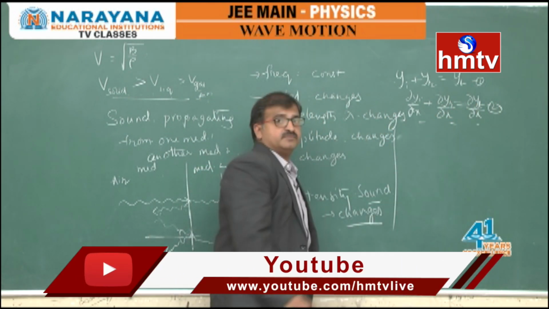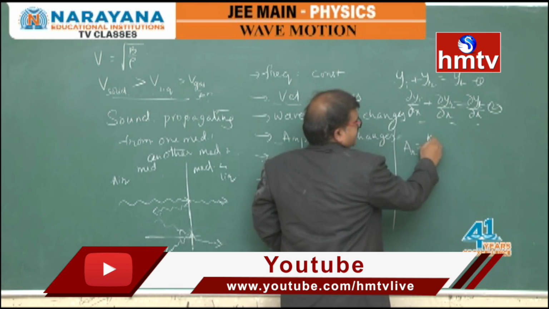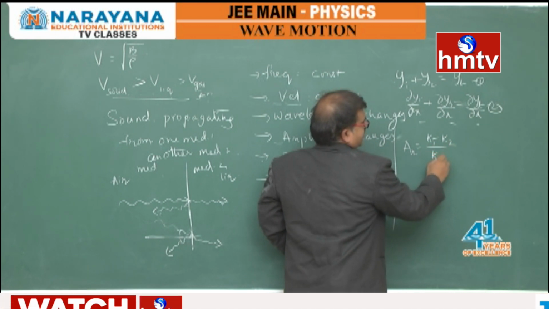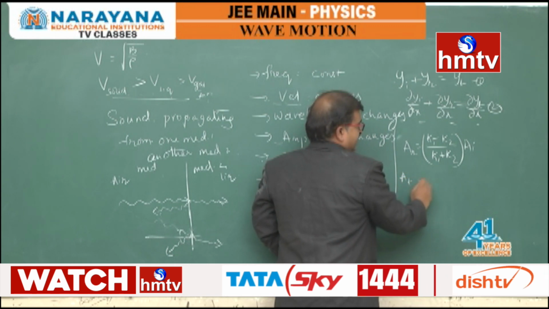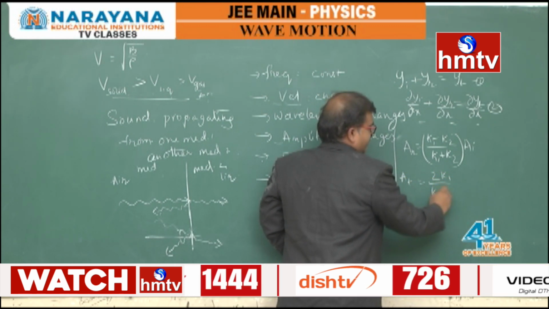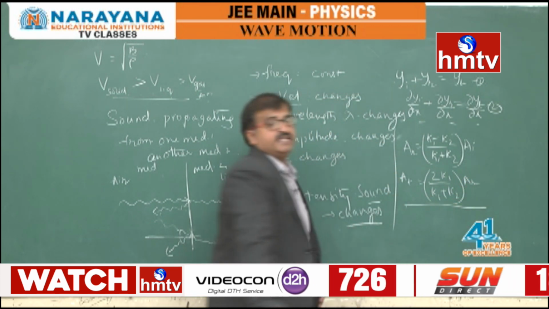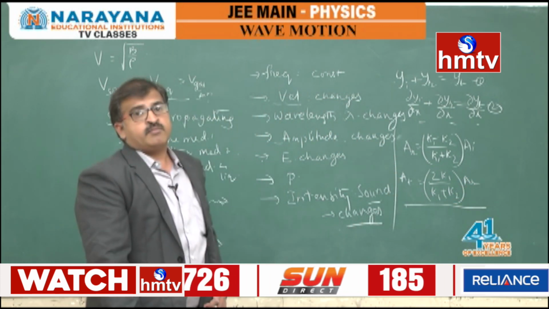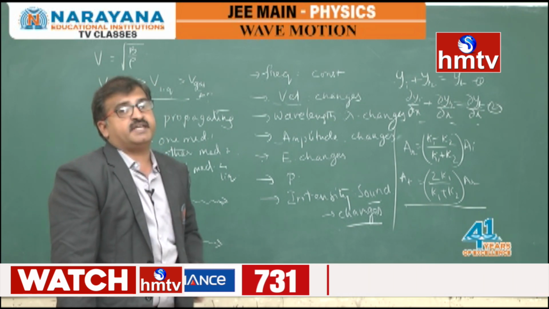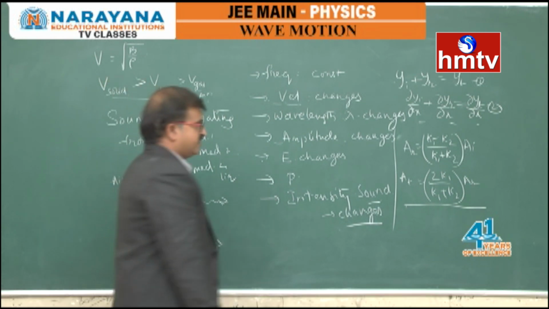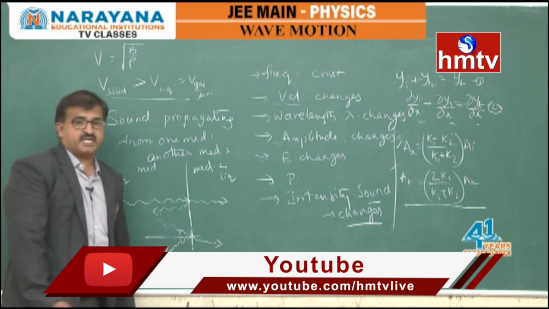So here also we can take the amplitude of the reflected one, that is k1 minus k2 by k1 plus k2 into Ai. A transmitted is equal to 2k1 by k1 plus k2 into Ai, and hence we can find the absorption coefficient, reflection coefficient and transmission coefficient based on this. These are the things we need to recall.